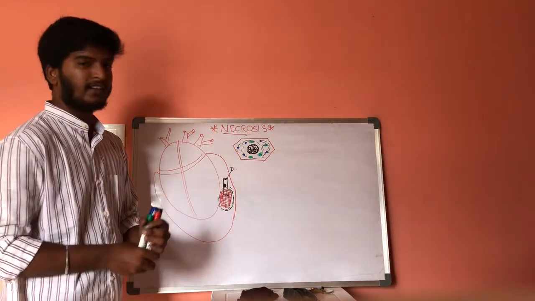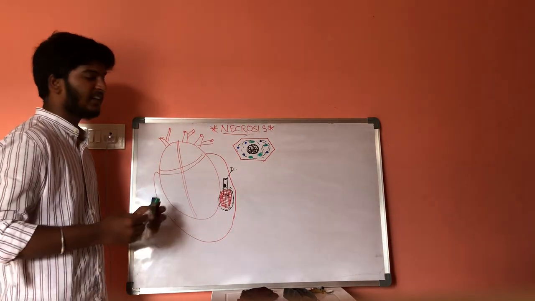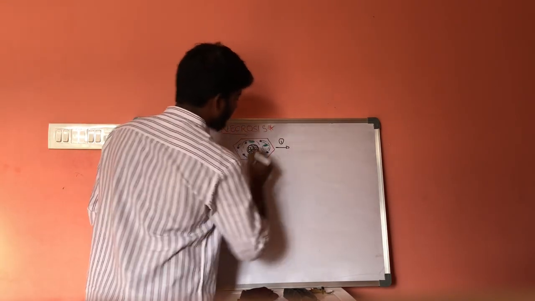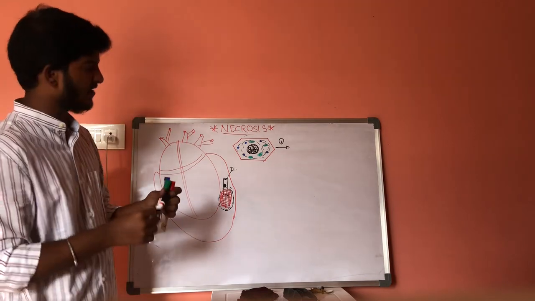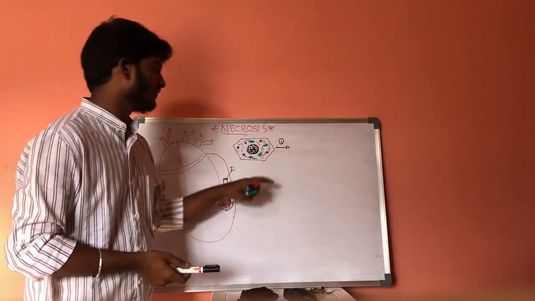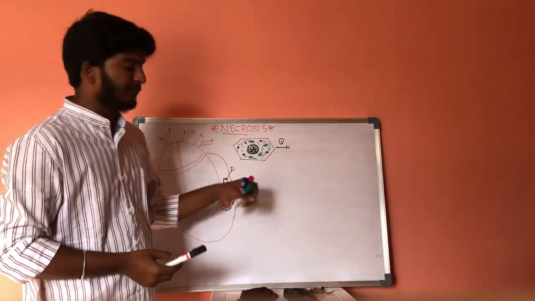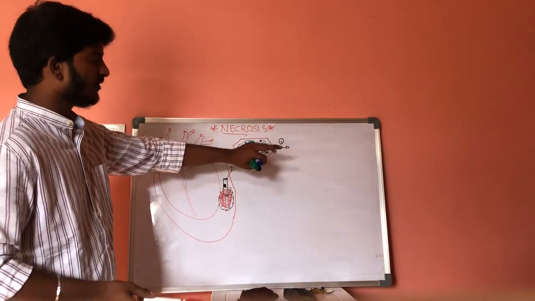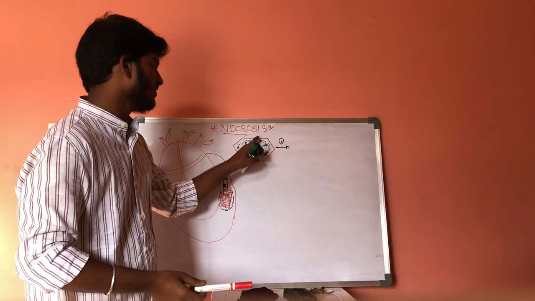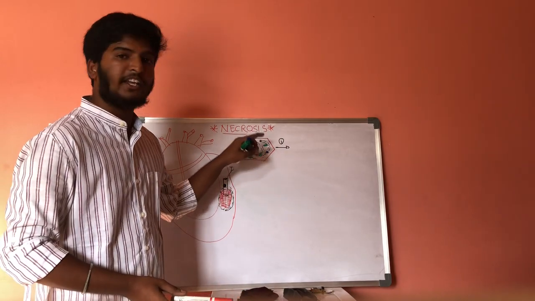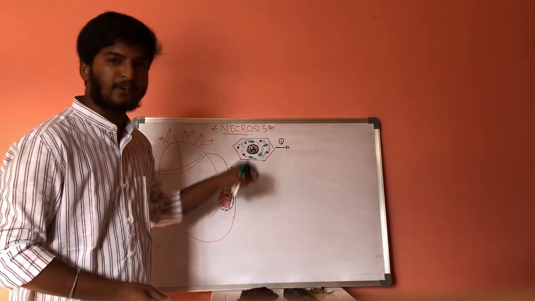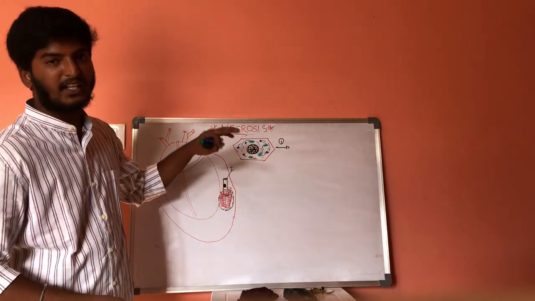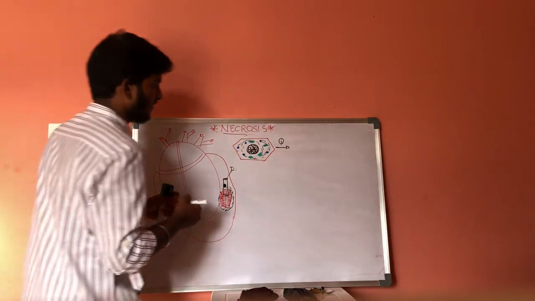Let us consider the first step which takes place in necrosis: there will be dissolution of eosins with the cytoplasm. Then the cytoplasm will become reddish in color, that is, eosinophilic in condition.